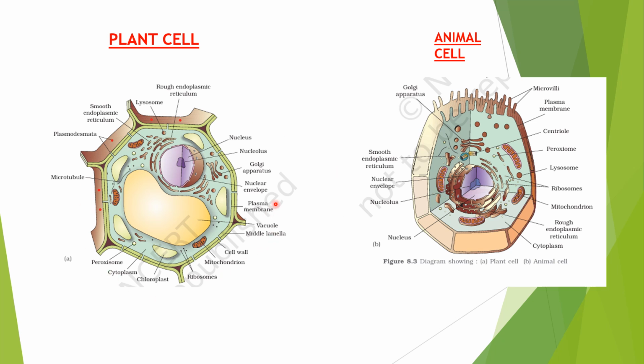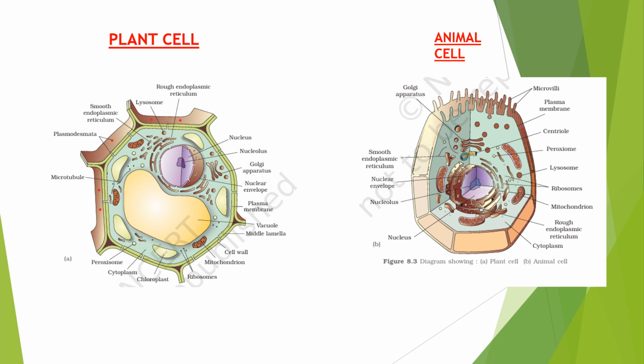Next, when it comes to the animal cell, the organization is almost the same, but there are some minute differences. Animal cells do not have any cell wall, and animal cells have microvilli also. In some cells there are microvilli for movement, and animal cells have centrioles in the centrosome. Animal cells do not have plastids like chloroplasts, but they have different types of cell organelles like mitochondria, lysosomes, Golgi, and all the cell organelles which are similar to those of plant cells.